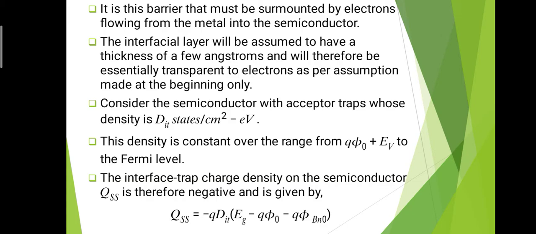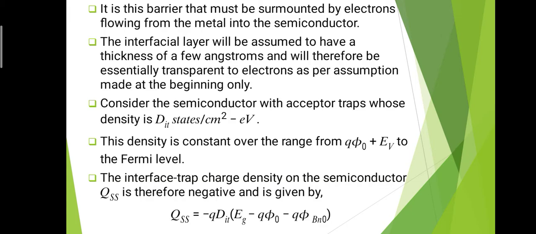That means the thickness of the interfacial layer is very small, in the order of a few angstrom, so that it can easily pass the electrons. So it is transparent to the electrons, as per assumption. Consider the semiconductor with acceptor traps whose density is DIT states per centimeter square electron volt.